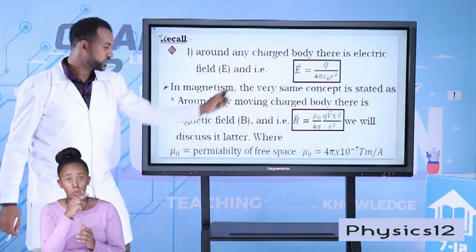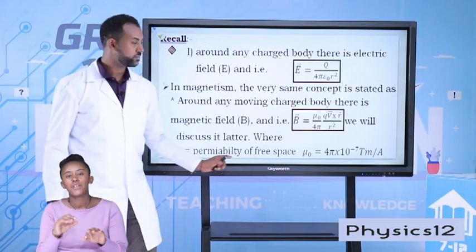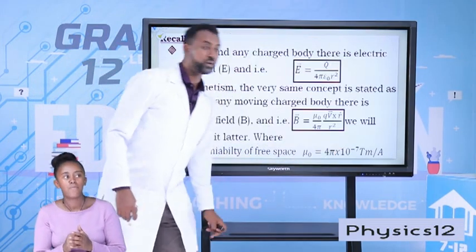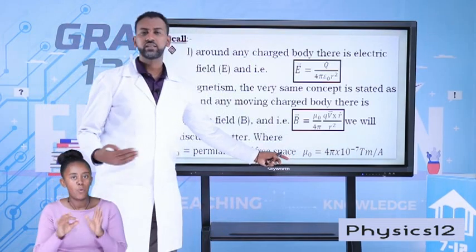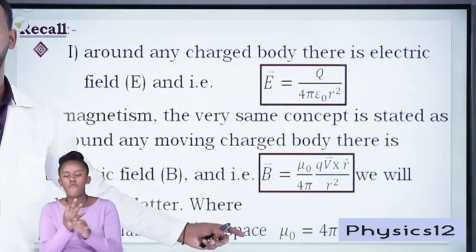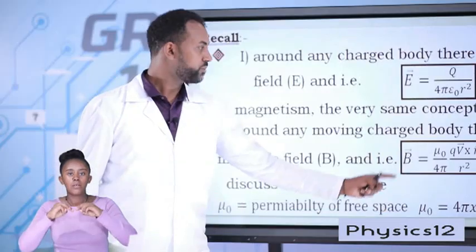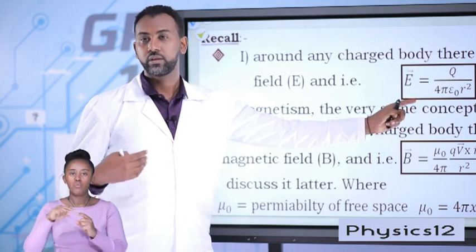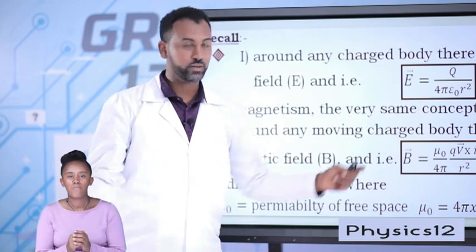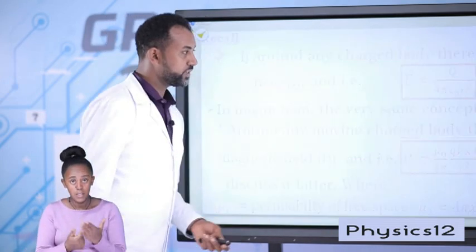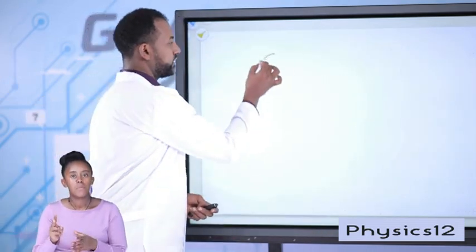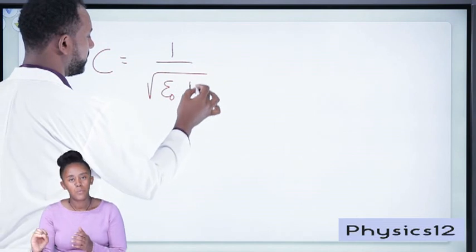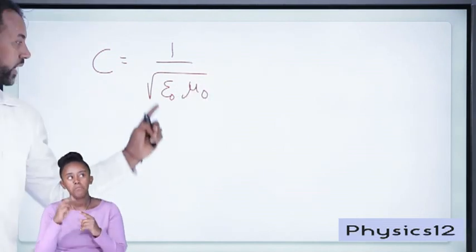Permittivity of free space in electrostatics and permeability of free space in magnetism have a very similar correlation. 4 pi times 10 to the power of minus 7 Tesla meter per ampere is the quantity. It tells us about the ability of free space to allow magnetic interaction. Permittivity of free space is the ability to allow interaction in electric charge or electric field. And these two quantities give us the speed of light. Okay, c can be expressed as 1 over root of epsilon naught and mu naught. It's possible to express it electromagnetic